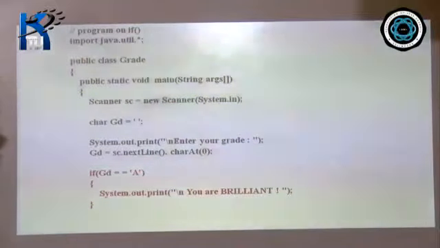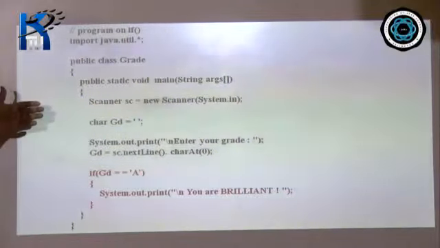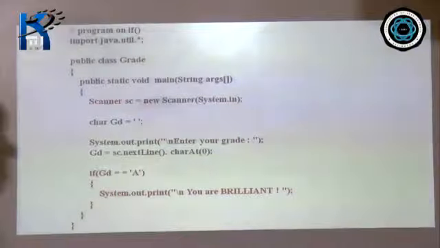So do we need anything more? Okay, we don't need anything more. So we now close the main function and we close the class. Clear? So this is your simple program to check whether the grade entered by the user is A or not.